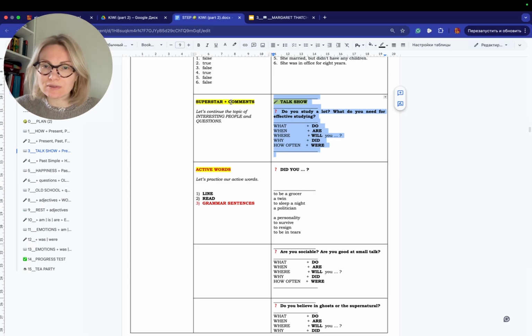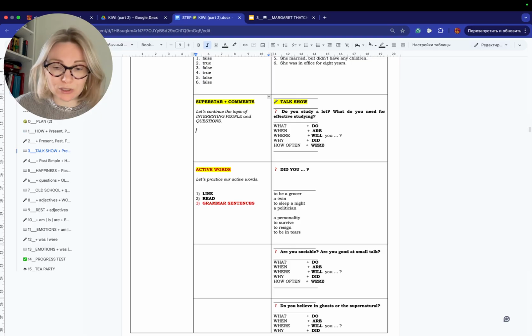What do you need for effective studying? Do you study a lot? For example, I study a lot. What do you study? When do you study? When is more effective? In the morning. So interesting. When important? When effective? When more productive? When lazy? When you are exhausted, for example.